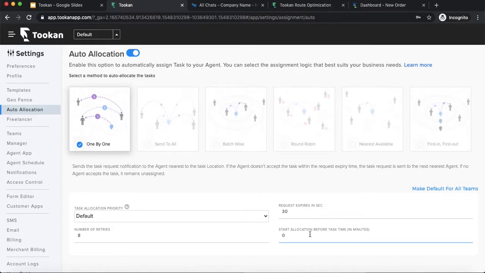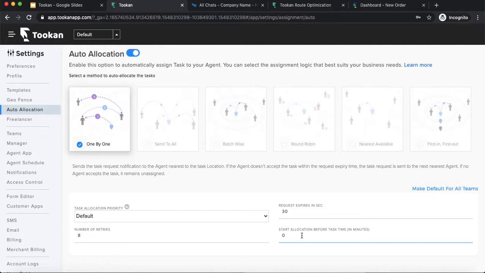Once the order has been booked, the restaurant gets a notification for preparing the cake, but the agent should not be notified right now, because if the agent gets the notification, the allocation will be based on current time and agent location, right? For example, I have booked a cake delivery order at my location in Chandigarh, sector 17.